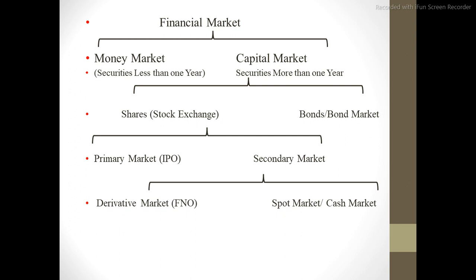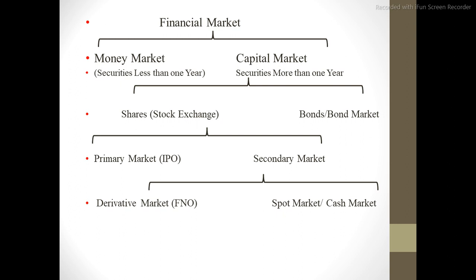The other is the derivative market, which is for the future, whose price is settled today. The price and quantity are also agreed by the investor today, but the contract will be exercised in the future, so that market is the derivative market. So as a whole, from this picture, I'm trying to clear that the position of the derivative market exists within the secondary market.